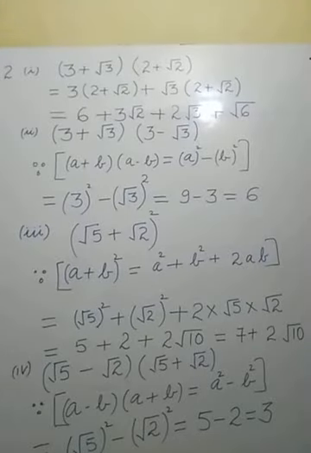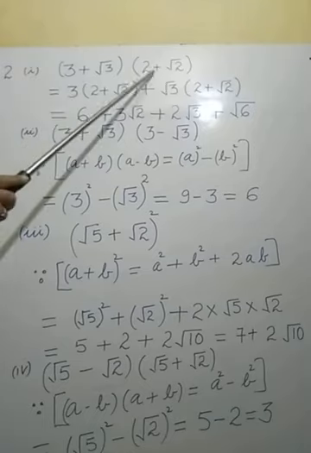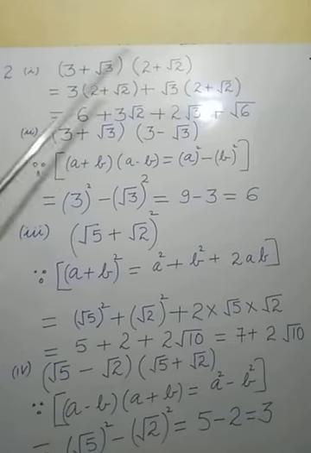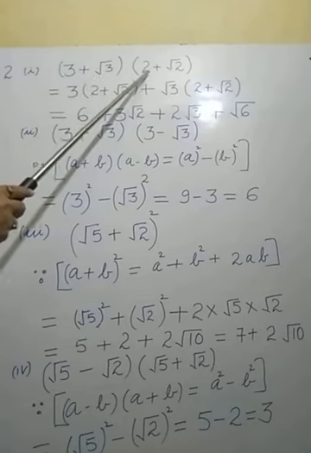Let us start question number 2. In question number 2, we have to simplify. Different questions are there. In the first part of the second question, multiplication is given with 2 brackets, and these brackets are to be multiplied. Now see how many terms are here. 2 terms are visible here, and here also 2 terms.